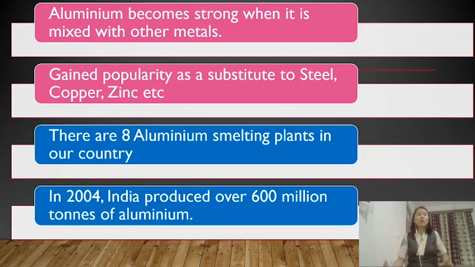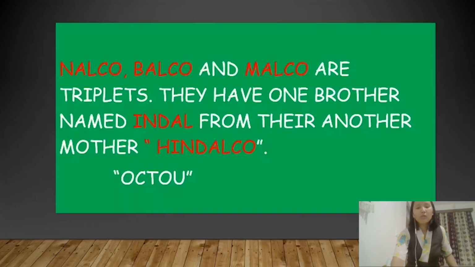In India, we have 8 aluminum industries. In 2004, India produced over 600 million tons of aluminum. Even though we have 8 aluminum industries in India, it is important to remember the 5 major aluminum industries in India. So before introducing the names of the aluminum industries in India, let me tell you a short story.